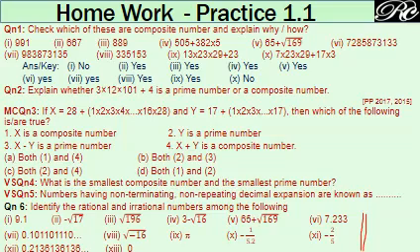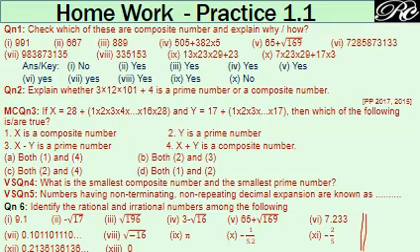What is the smallest composite number and the smallest prime number? If you have learned the previous topic carefully, we have discussed the smallest composite number and the smallest prime number there. You get the answer. Now one more definition is asked. A number having a non-terminating, non-repeating decimal is known as, you have to write whether it is rational, irrational, real, non-real or complex.